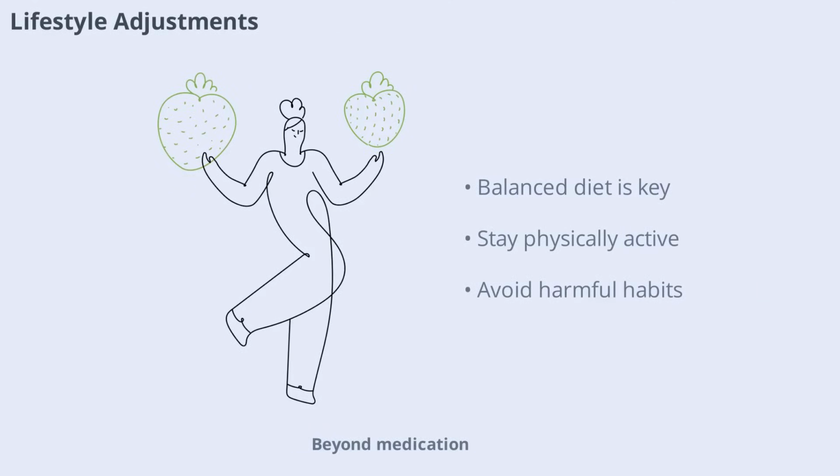Beyond medication, lifestyle adjustments play a vital role in managing osteoporosis. This includes maintaining a balanced diet rich in calcium and vitamin D, staying physically active, and avoiding habits that can weaken bones, such as smoking or excessive alcohol intake. These changes not only help slow bone loss but also improve overall health and well-being.